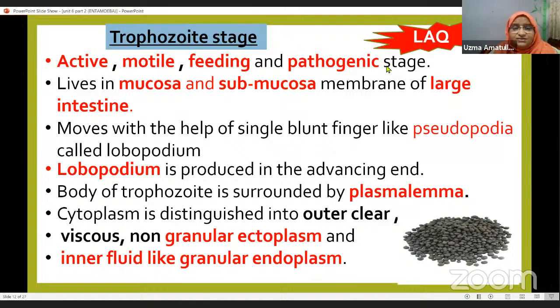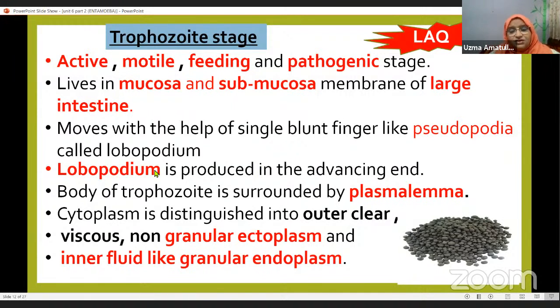It causes a disease. Now, it lives in the mucosa and submucosa. What is mucosa and submucosa? We have already seen that, the membrane of the large intestine. So it lives in the mucosa and submucosa of the membrane of the large intestine. It moves with the help of a single blunt, finger-like pseudopodium. What is that pseudopodium called? Lobopodium.